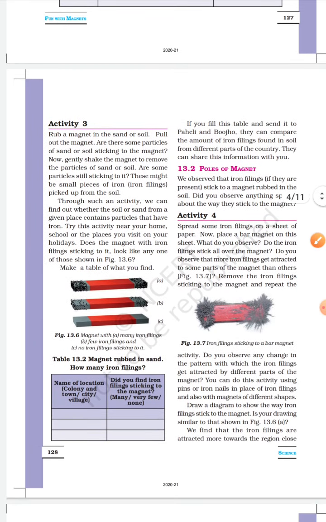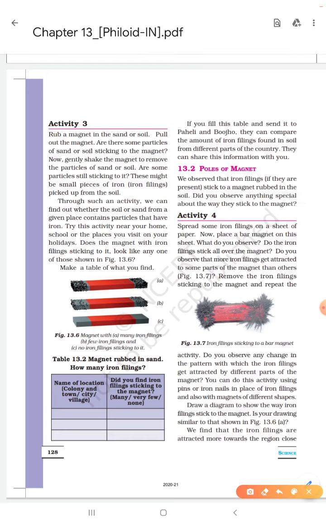Now move to activity number 3, dear students. This activity is also very nice and very good. These are the bar magnets. For this activity you should have a bar magnet, number 1. Number 2, you should have some iron sprinkles. What are the iron sprinkles?